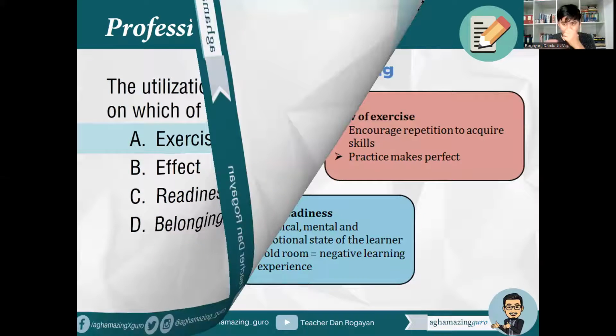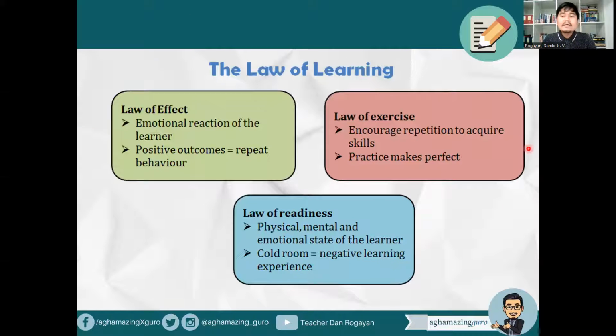And of course, we have the three, no, here, the law of effect, the law of exercise, the law of readiness. So, for law of effect, so emotional reaction, no, of the learner, so positive outcomes will actually bear repeated behavior. So, for example, if the student feel that he or she is being guided, for example, in your class, no, he will actually be motivated to really study smarter.